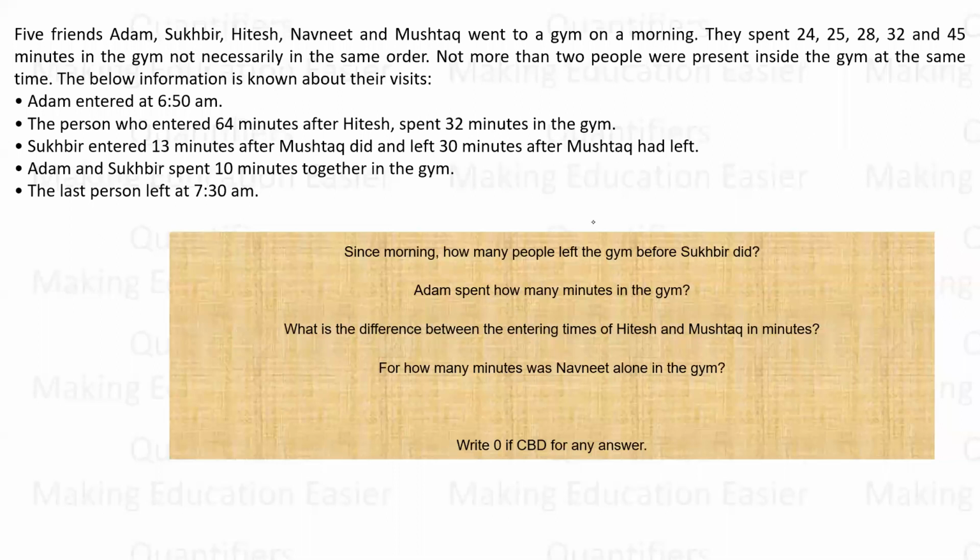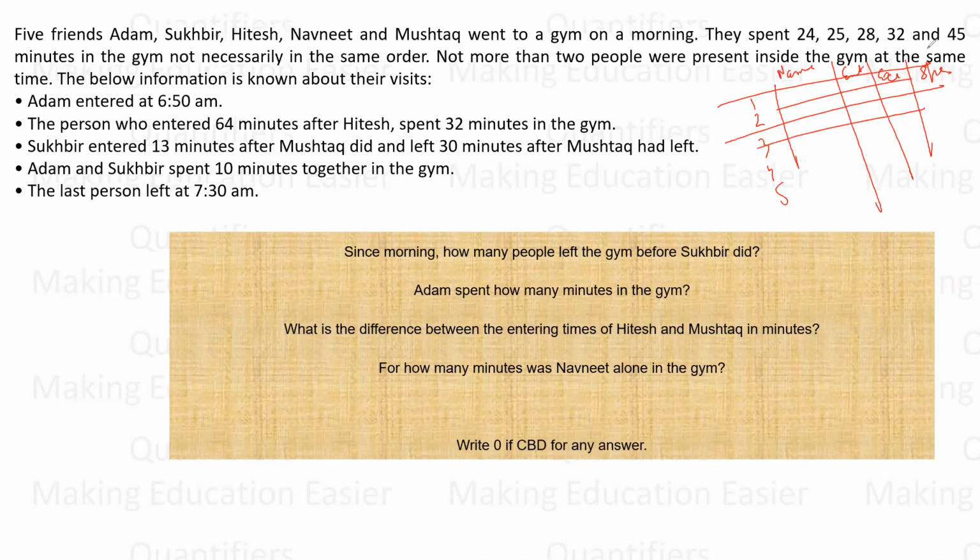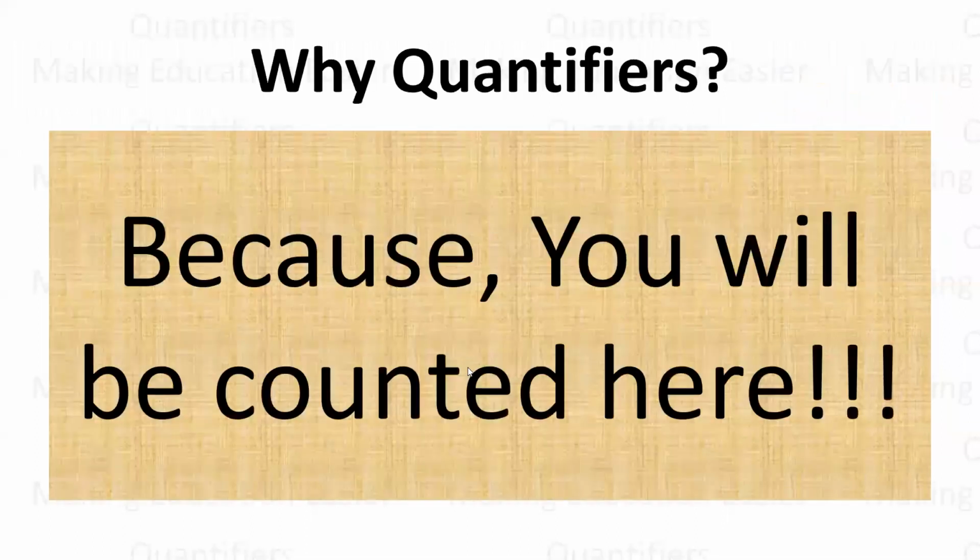So basically, how should I organize the data? I should first of all make a matrix. There are five people in any order, there are some names that I have. They have entered at some point, they have exited at some point, and they are spending some time. So this is how I should organize my data. This is the first thing that should come to my mind while solving a DI set: how to organize the data in a good way. Now I know that I want to make a table. So okay, let's make a table.